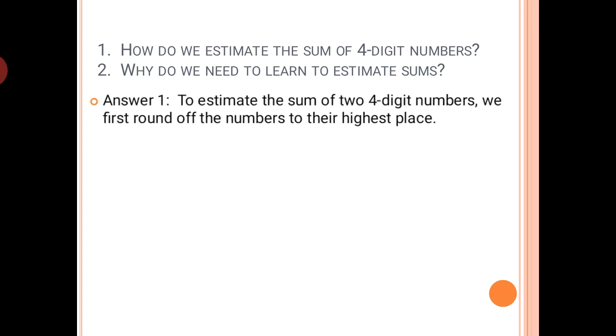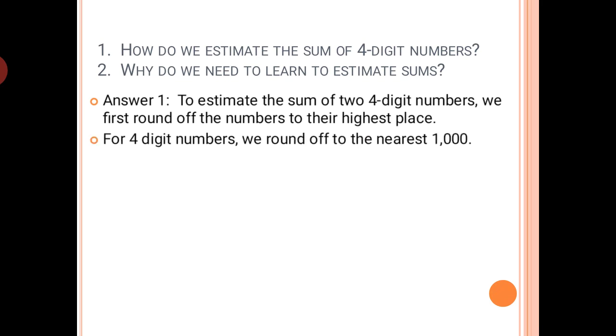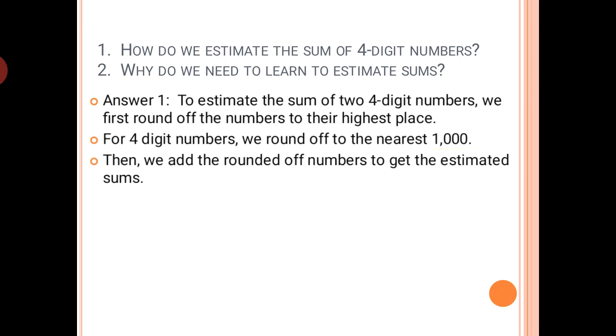To estimate the sum of two 4-digit numbers, we first round off the numbers to the highest place. Since we are working with 4-digit numbers, the highest place will be 1000. Whenever we are doing an estimated sum, we are rounding off to the nearest 1000. So first for both the numbers we have to round off to the nearest 1000. After that, we will add the rounded numbers to get the estimated sum.